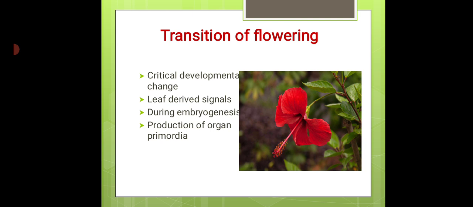In maize, this occurs when the vegetative shoot meristem ceases leaf initiation and becomes consumed in the production of the tassel inflorescence primordium. Okay, flowers may facilitate outcrossing or allow selfing.